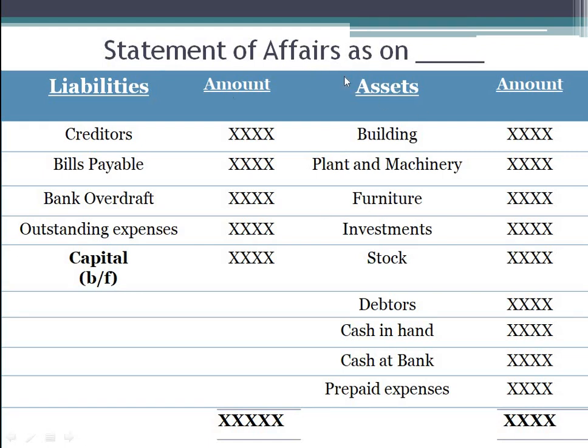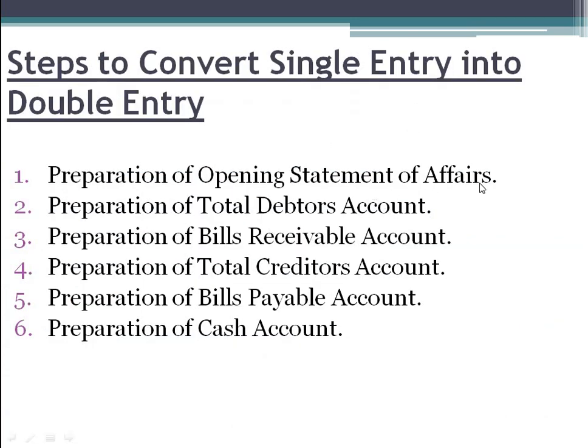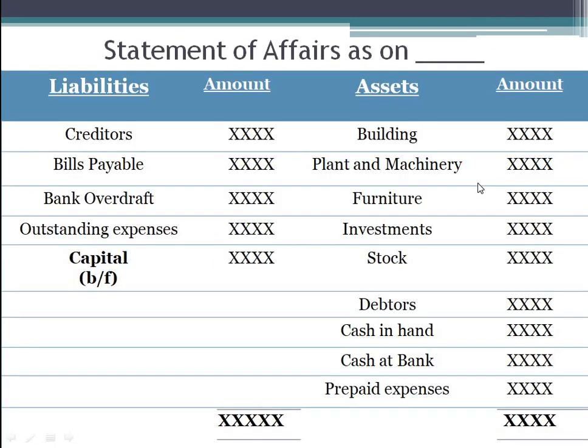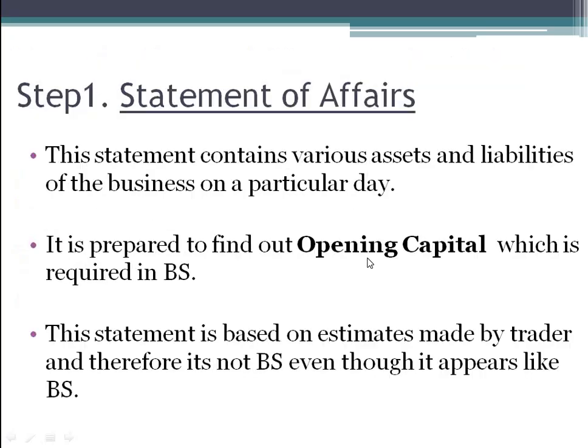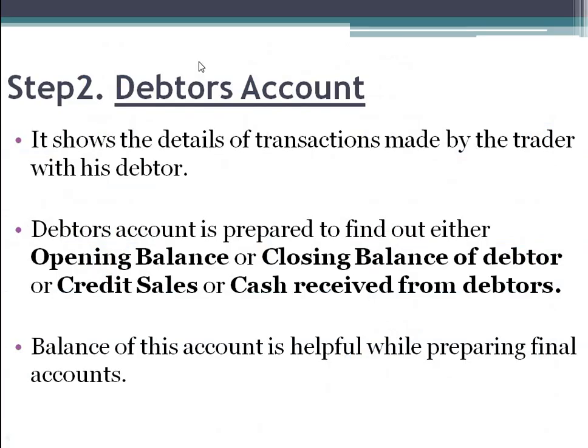So in the statement of affairs, the balance, that is capital, is nothing but the opening capital. This is taken to the balance sheet in the double entry system. So this is your first step, that is, the opening statement of affairs. This is your first step in converting the data from the single entry system to the double entry system. Now the second step is the preparation of the total debtors account. So let's see how the total debtors account looks. The second step is the debtors account.